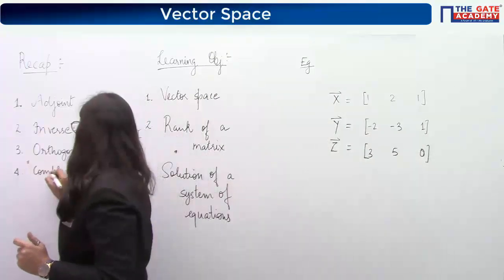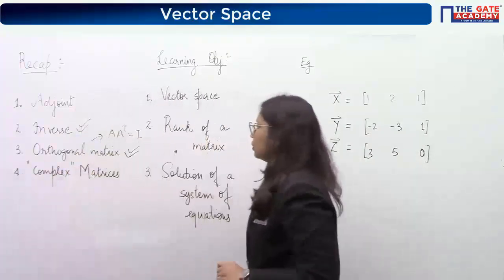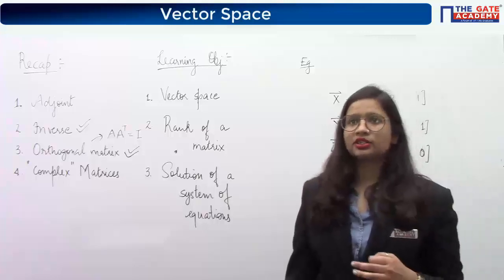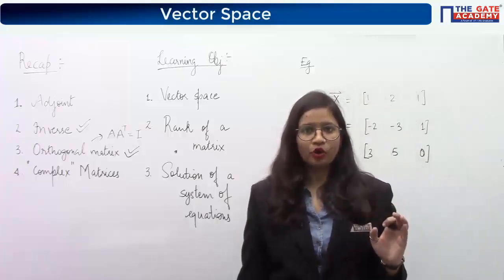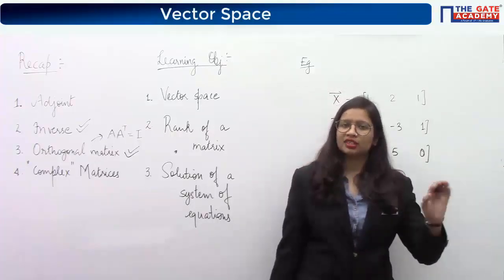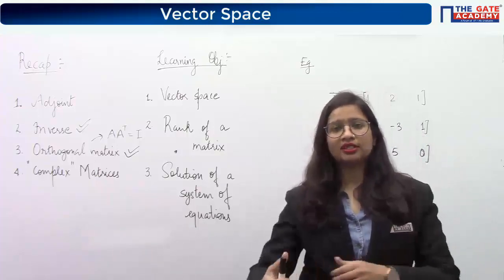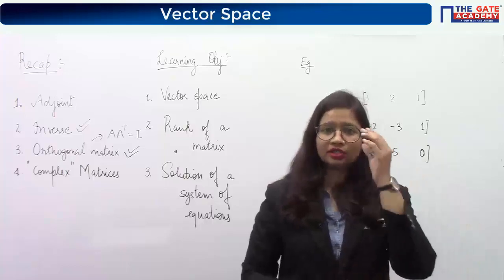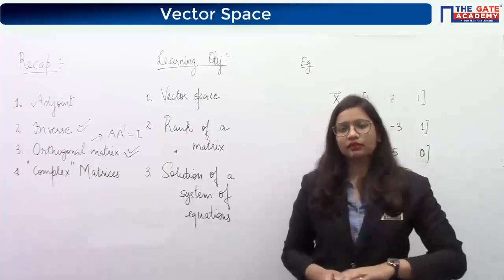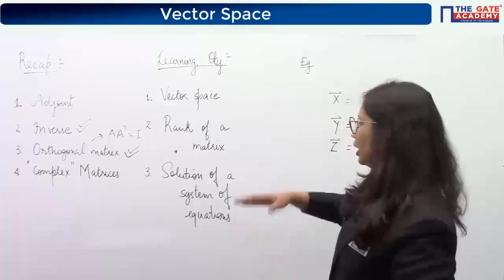And then we saw some types of complex matrices like Hermitian matrix, skew-Hermitian matrix, and so on. If any doubt is there in the previous classes, you can ask right now. And please come revising for at least 10 minutes before the next lecture, so that it will be helpful to you to understand the upcoming topics.